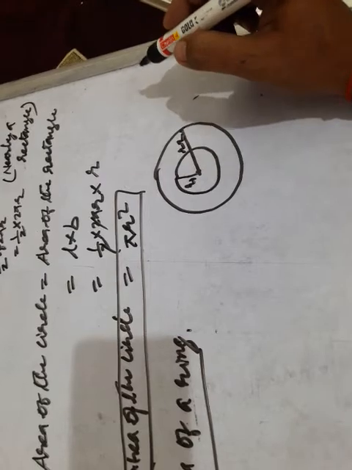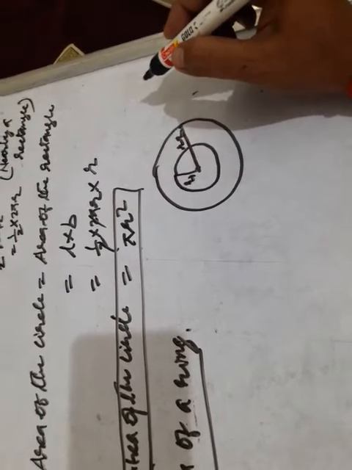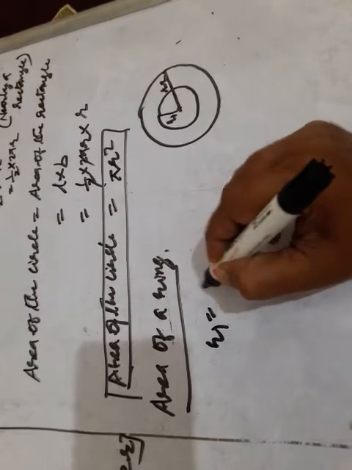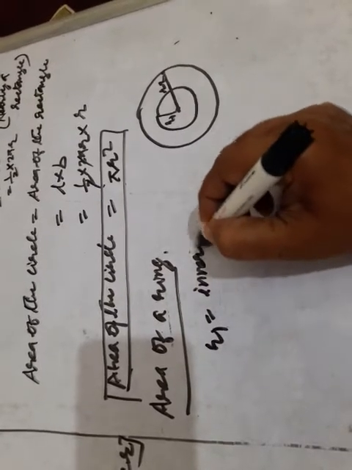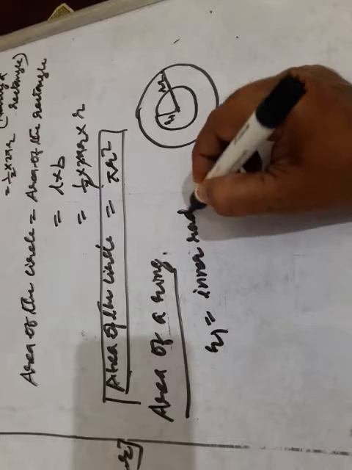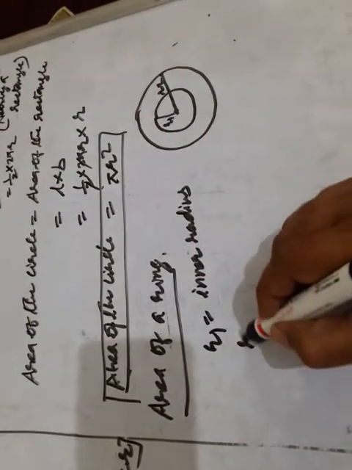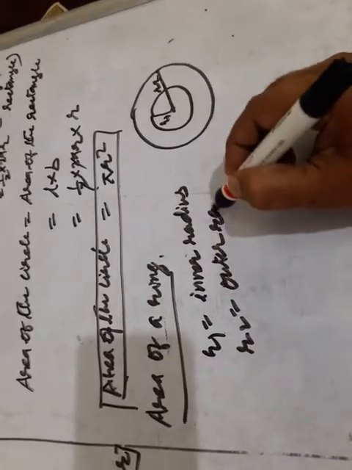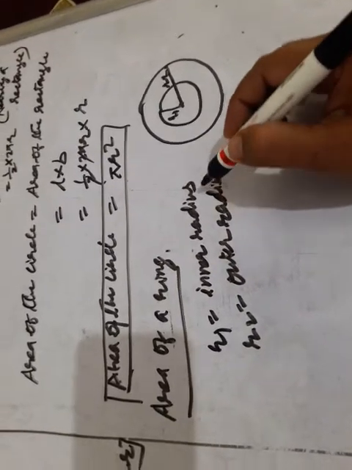Okay children, so what is the area of the ring? Let r1 equal the inner radius and r2 equal the outer radius.